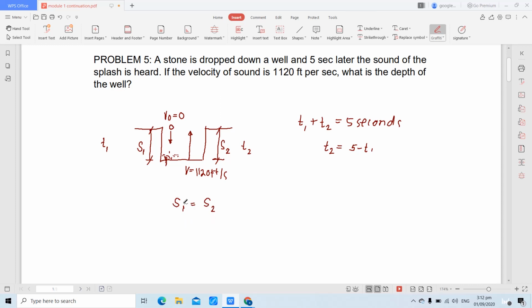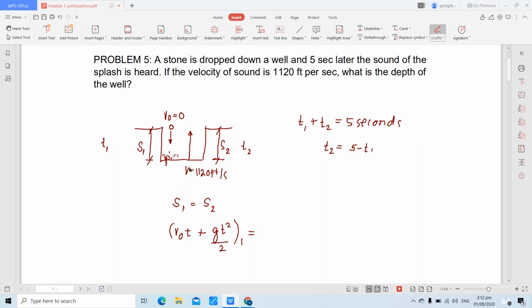So, analyze natin yung motion. S1, that is for the motion of our stone. And stone is vertical motion. So, we can assume that yung stone ay magta-travel under constant acceleration motion. So, ano ba mismo yung formula ng S under constant acceleration motion? We can say that it is equivalent to V0T. Since the motion is going downward, that is positive gravitational acceleration. So, plus GT squared over 2 for this stone, equivalent to the displacement traveled by the sound.